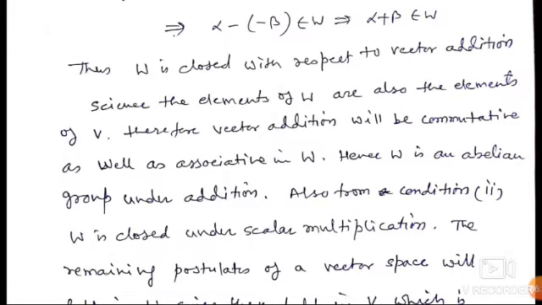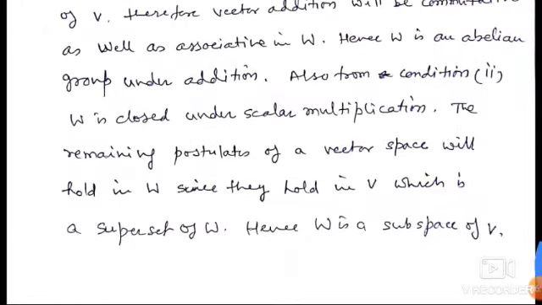Also, by the second condition, W is closed under scalar multiplication. The remaining postulates of the vector space will hold in W since they hold in V, which is a superset of W. Hence, W is a subspace of V.